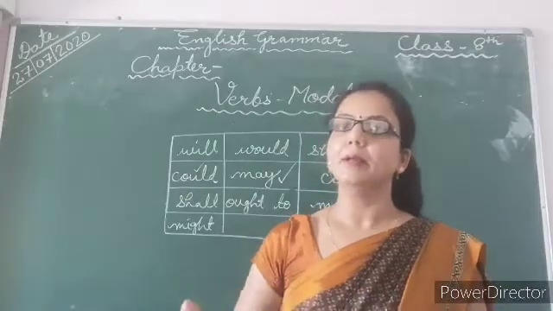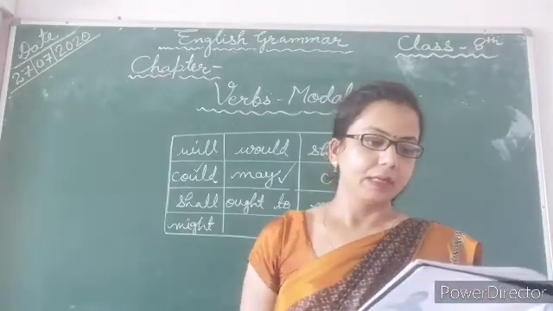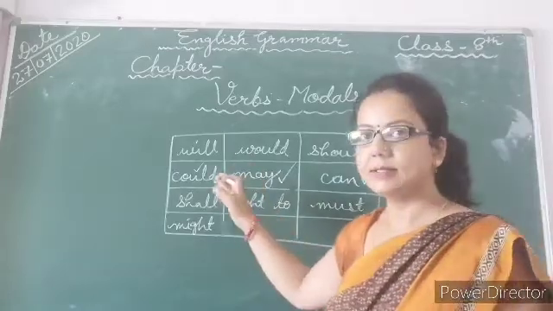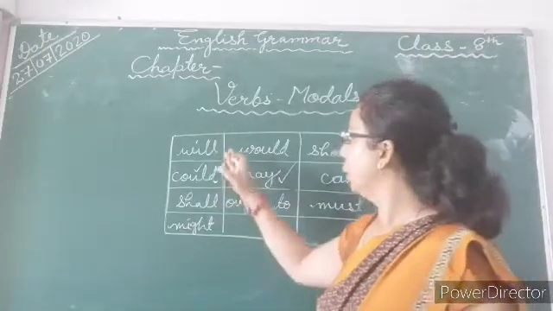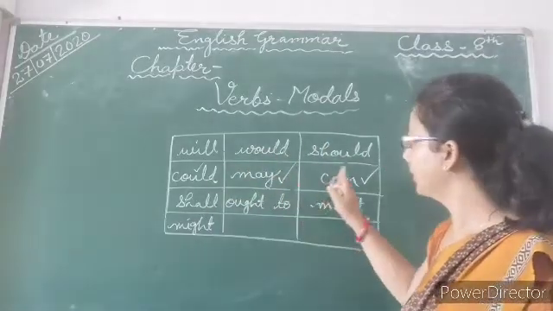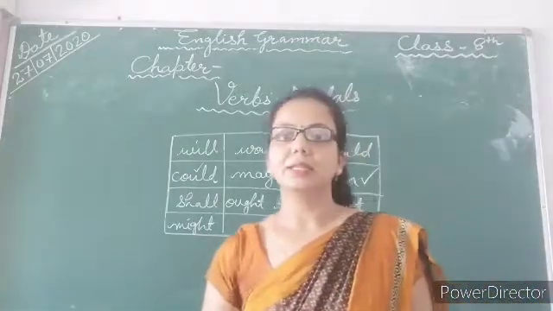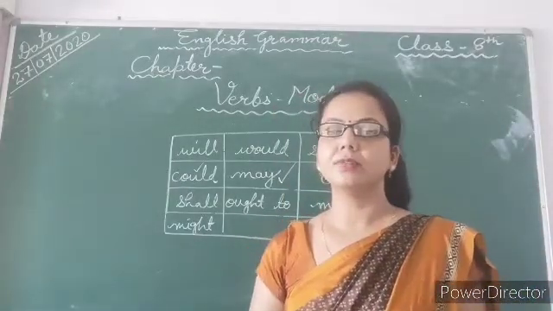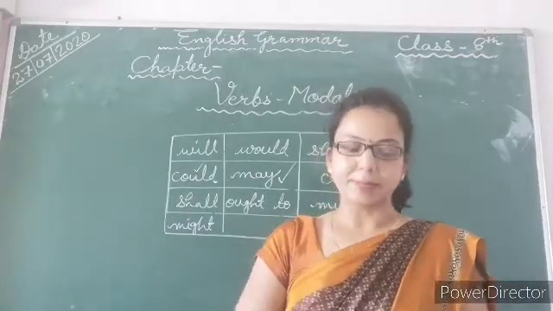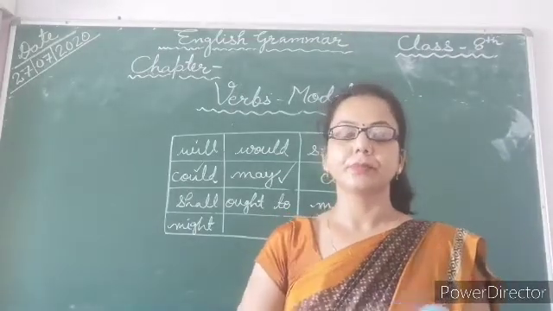Now my dear students, again have a look: will, would, should, could, may, can, shall, ought to, must, might. We can use these modal verbs to show permission, ability, possibility, obligation and advice.